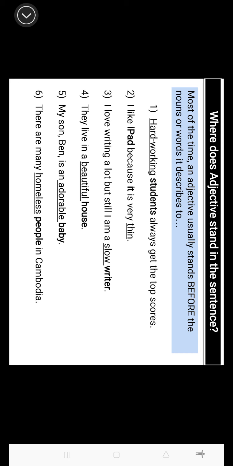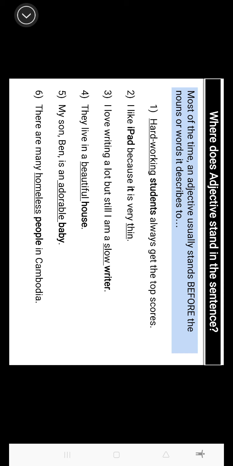Number four, they live in a beautiful house. They live in a house, yeah, we can understand, but what kind of house do they live in? So they live in a beautiful house. Easy, right? Beautiful tells you more about what kind of house it is, what the house looks like, for example.